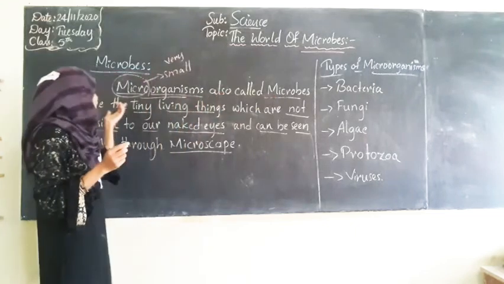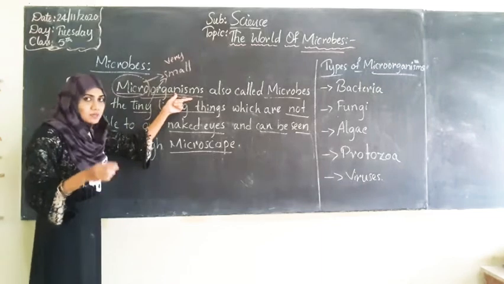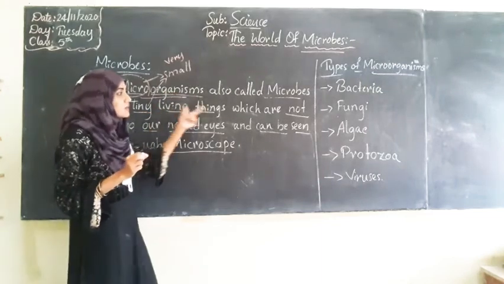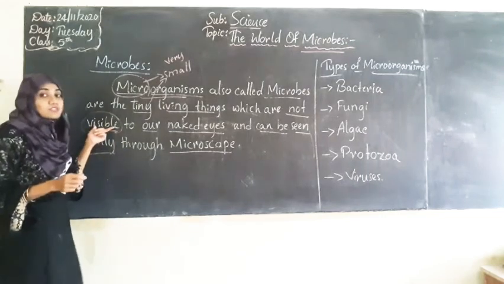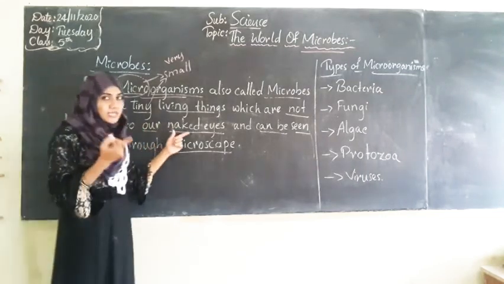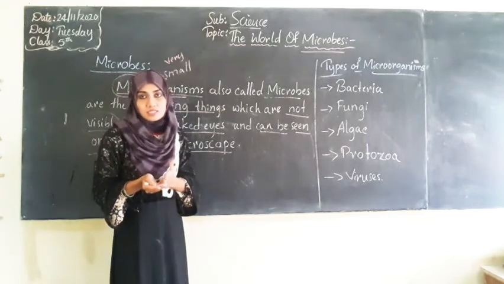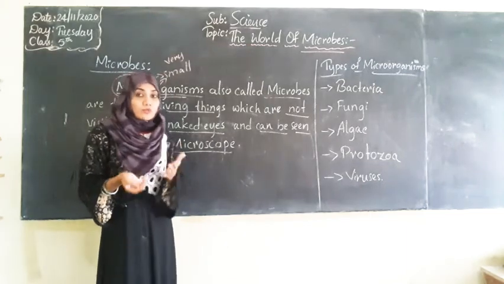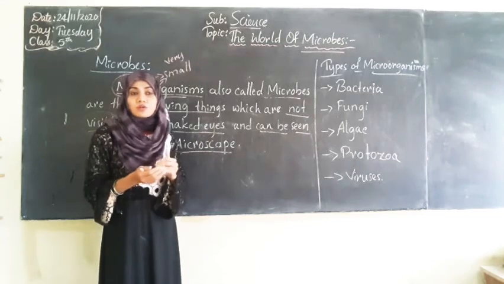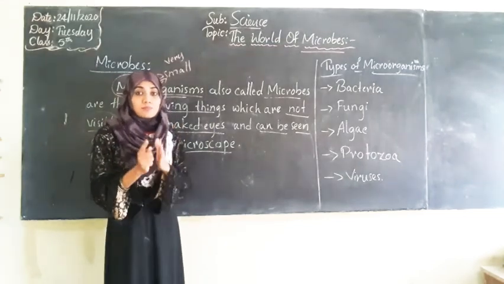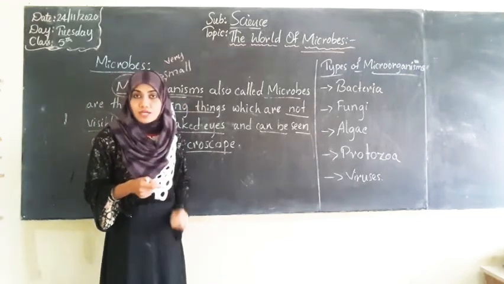So these are the tiny living things. Tiny means small. So microorganisms are the tiny living things which are not visible. Visible means dikhna. Which are not visible to our naked eyes. Naked eyes means without using any instrument directly, we cannot see the microorganisms. Like how we can see animals, birds, our cells and many other substances, unlike that, microorganisms cannot be seen directly with our eyes.